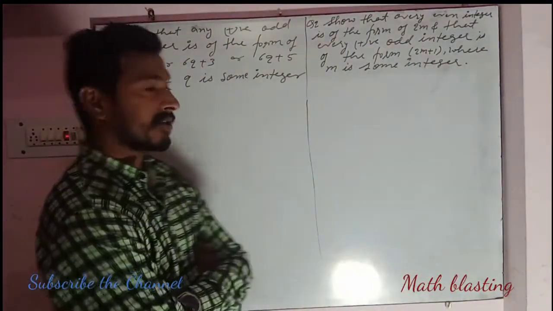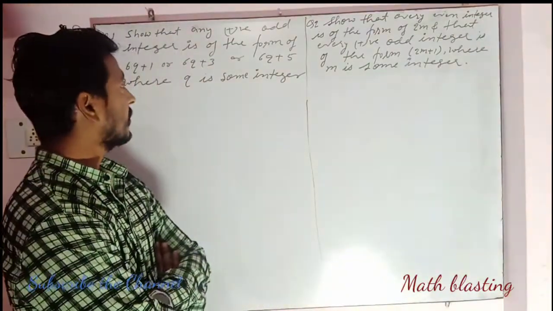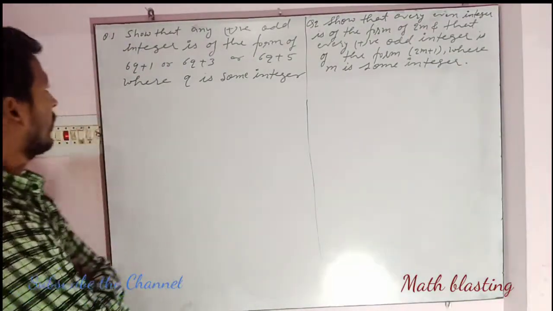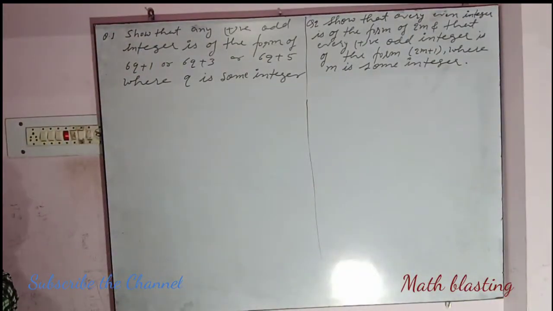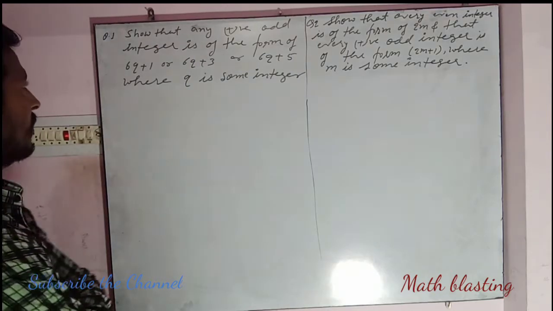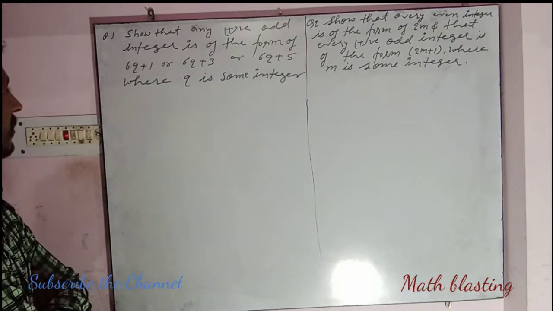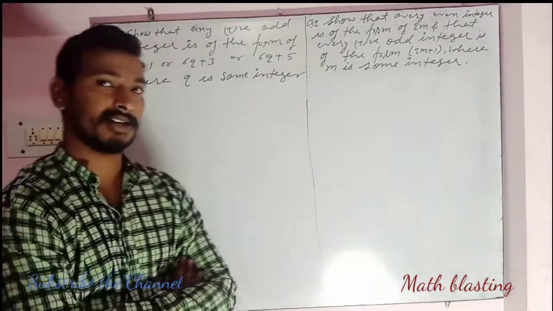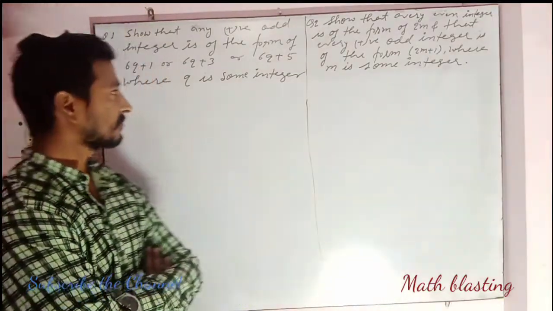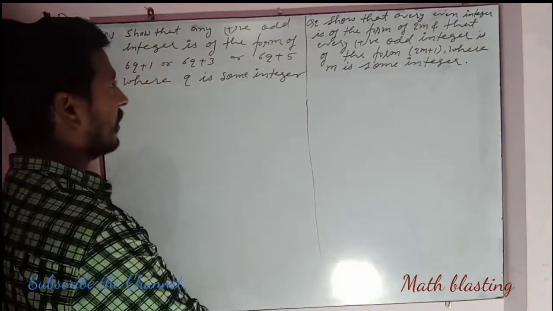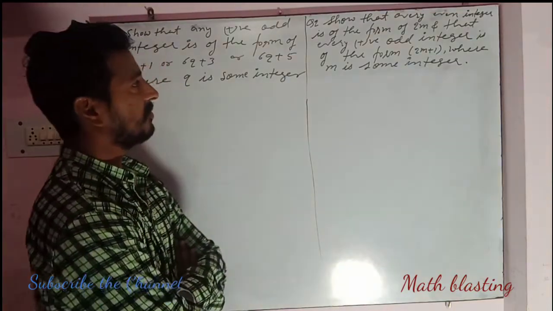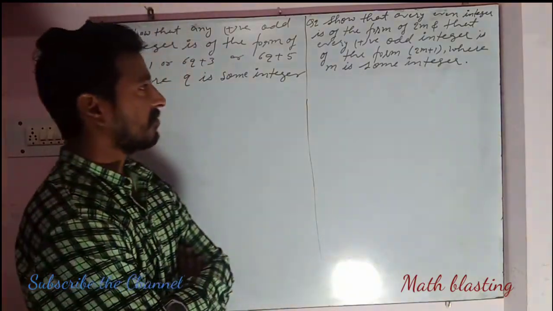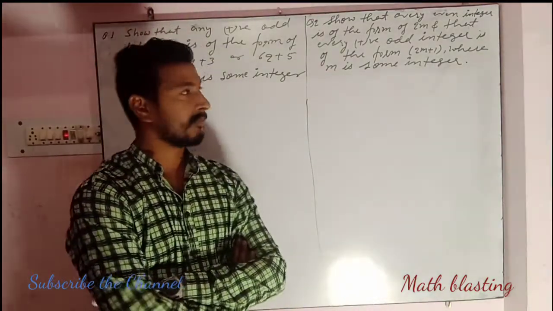This is chapter 1, exercise 1.1 from your class 10 math book. The first question we have taken is: show that any positive odd integer is of the form 6q plus 1, or 6q plus 3, or 6q plus 5, where q is some integer. The second question says: show that every even integer is of the form 2m and every positive odd integer is of the form 2m plus 1, where m is some integer. So both are almost the same.